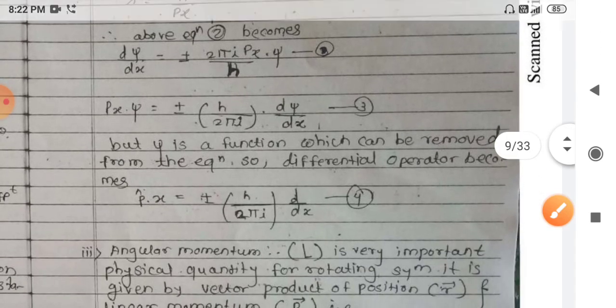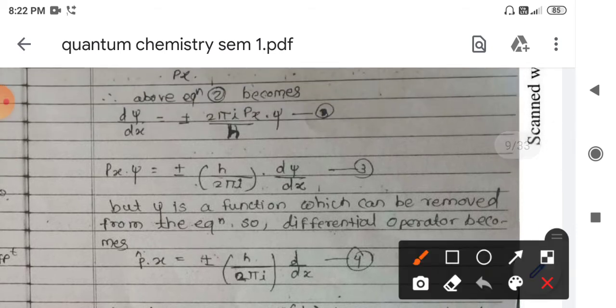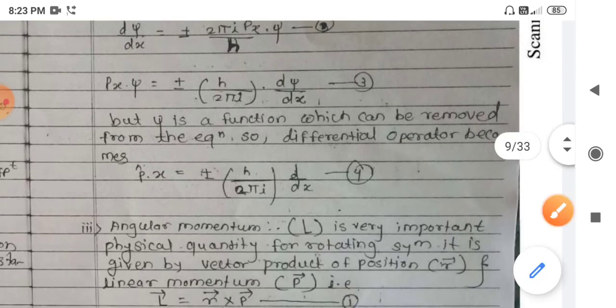So simply we get d psi upon dx equals plus or minus 2 pi i px, that is momentum along x axis only we are considering, divided by h, into psi. We have rearranged this equation. So simply we get px into psi is equal to plus or minus h upon 2 pi i into d psi upon dx.